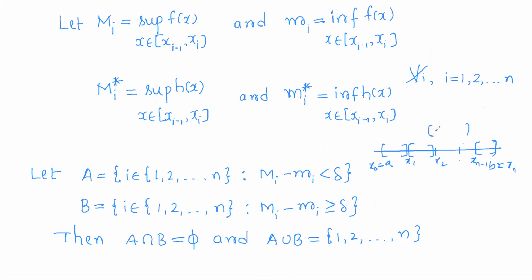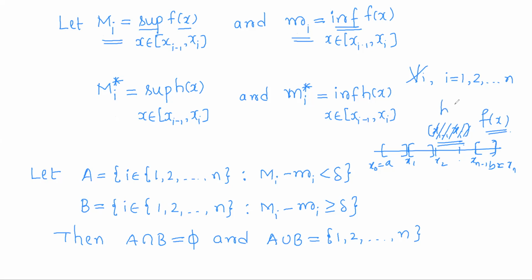Any general interval will be of the form x i minus 1 to x i. Now, as f is given to be a bounded function on the closed interval a comma b, f will be bounded on each subinterval. So the f of x values will be bounded in this interval, so their supremum exists, call it capital Mi, and the infimum also exists, call it small mi.